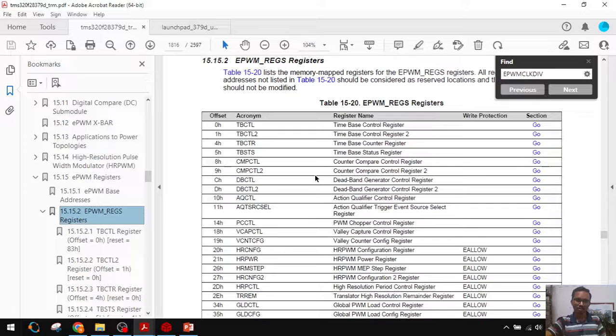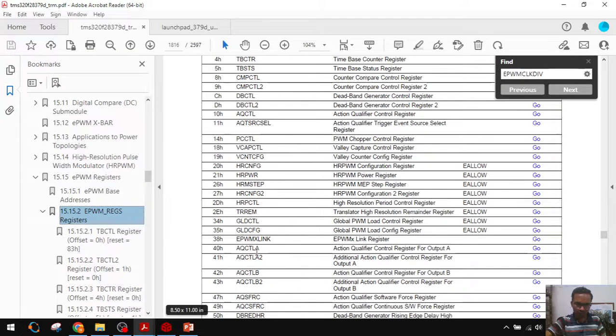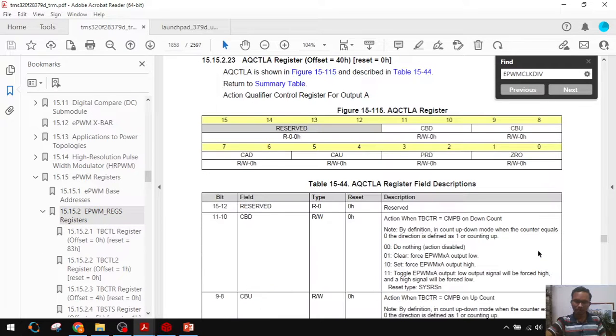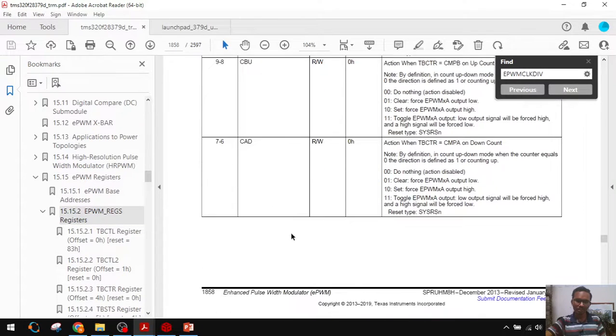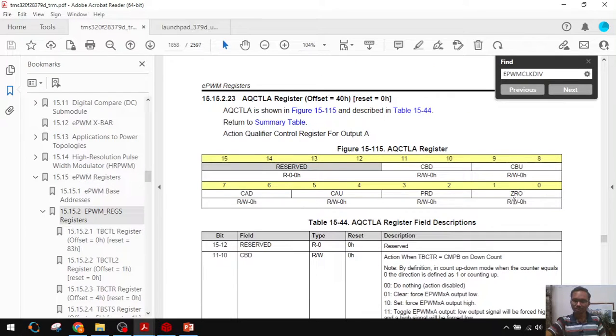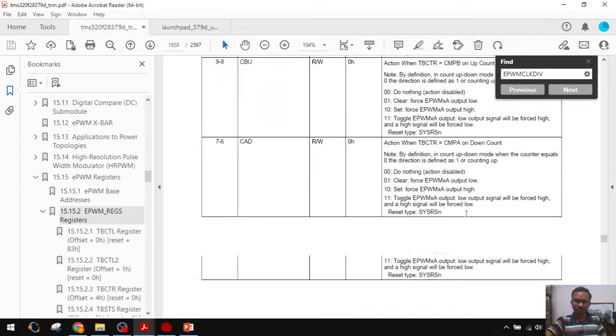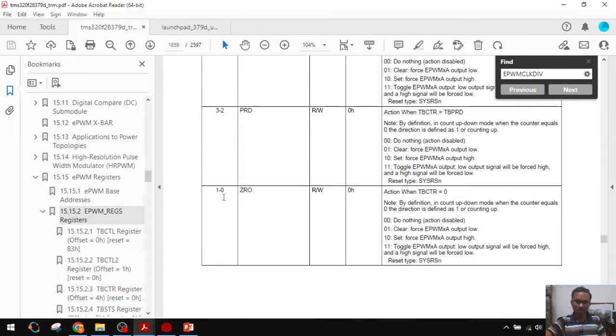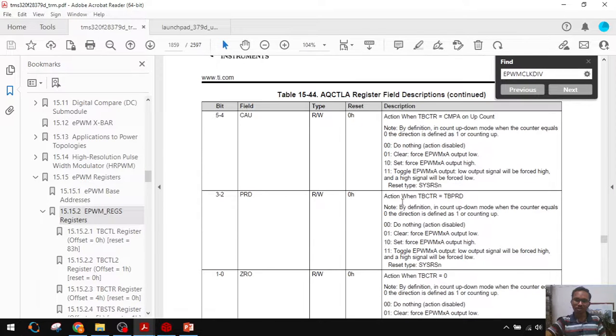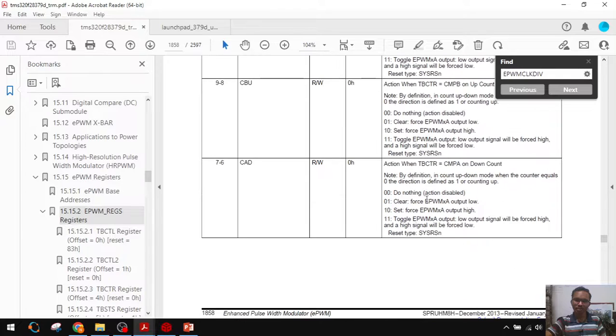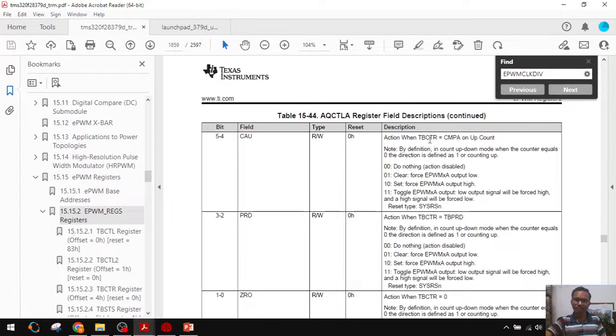Action qualifier control A register, offset is 40. Go to that register. Here several bits are there. For example, action when time base counter equals 0, action when counter equals TBPRD, and action when time base counter equals compare value, during up count.